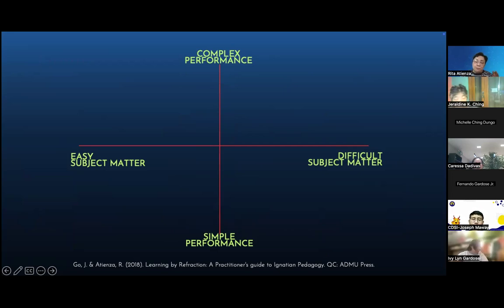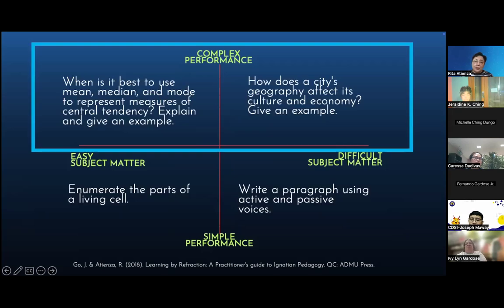Because many teachers, when they design an assessment that is more complex, ang iniisip nila is kailangan mas mahirap. That's not true. So in the book, the example we give is it can be easy subject matter, but still complex. It can be difficult subject matter, but still simple. Okay, so let's discuss that.